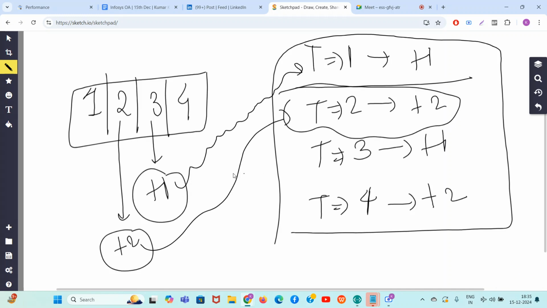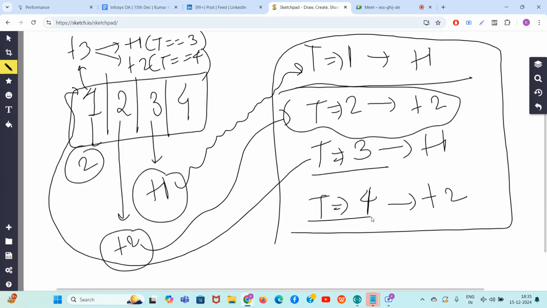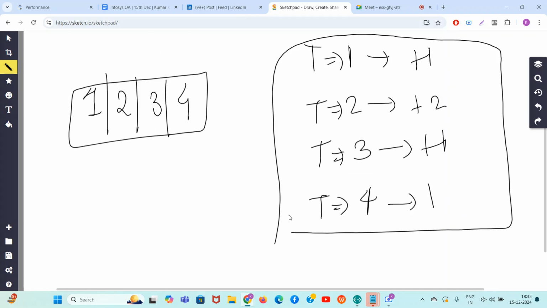Then in the third year, this guy needs plus 3, right? So I will do plus 1 in the third year. So this 1 will become 2. Now I need to add 2 more, right? So in the fourth year I will add a plus 2. So basically I will do t equal to 3 and t equal to 4, both the operations on the first index. So in total 4 years, 1, 2, 3, 4, all the elements will become 4, 4, 4, 4.